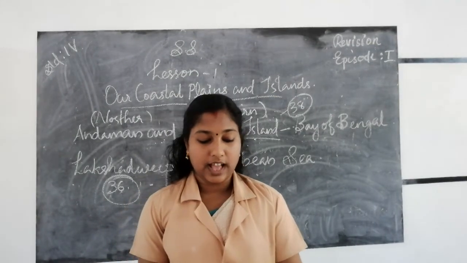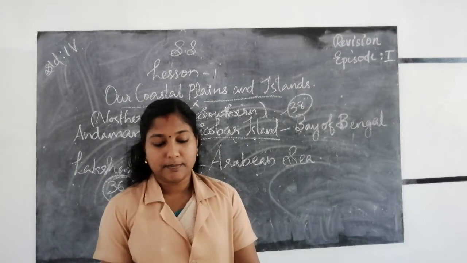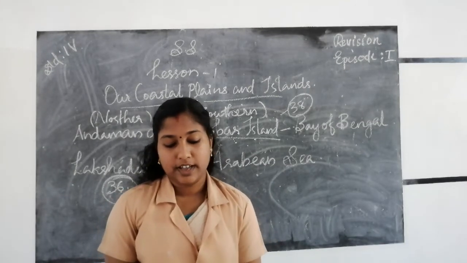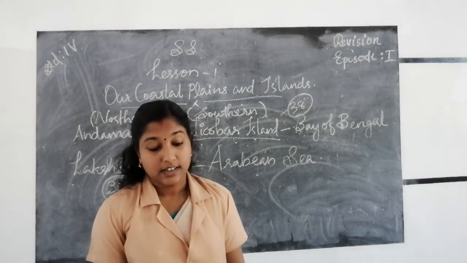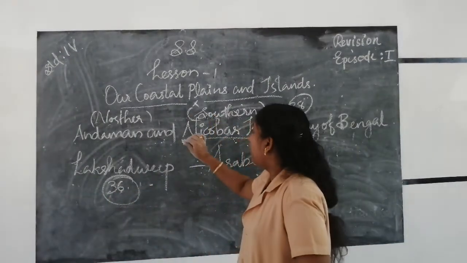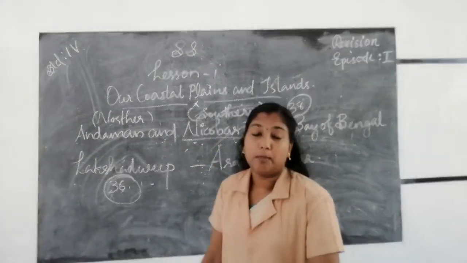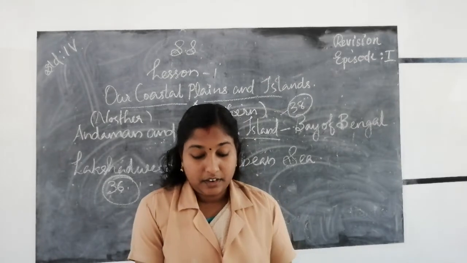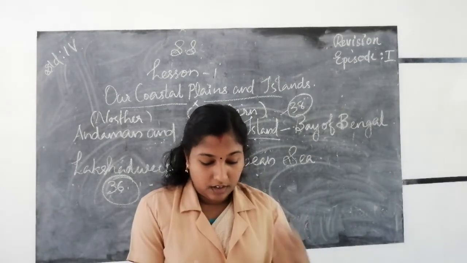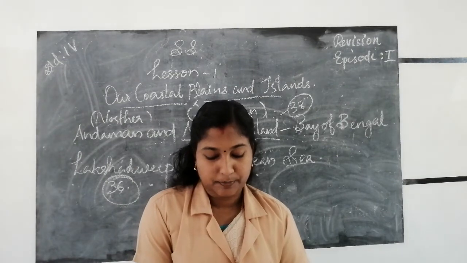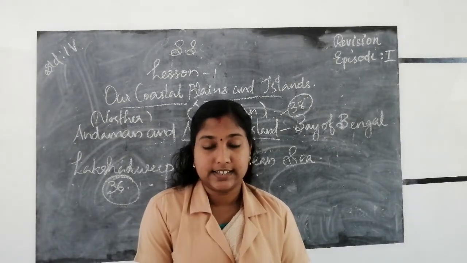Next, life in the islands. People of the Andaman and Nicobar Islands. The capital of the Andaman and Nicobar Islands is Port Blair. In Port Blair, there is a British jail, the Cellular Jail.